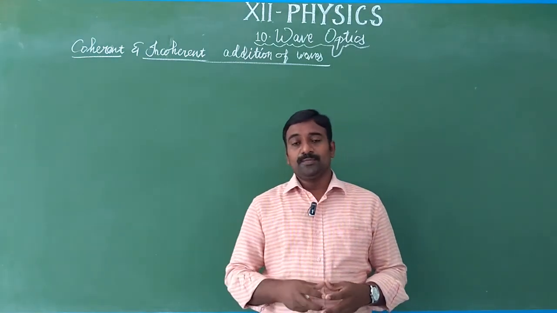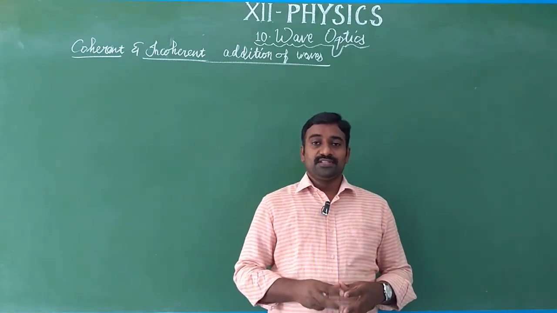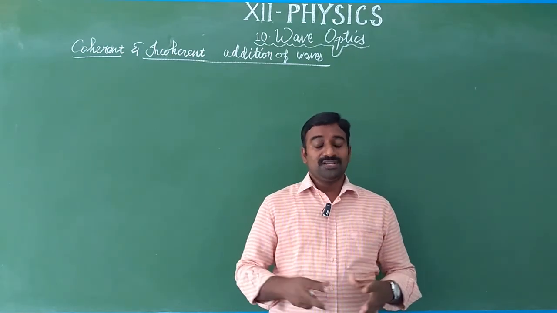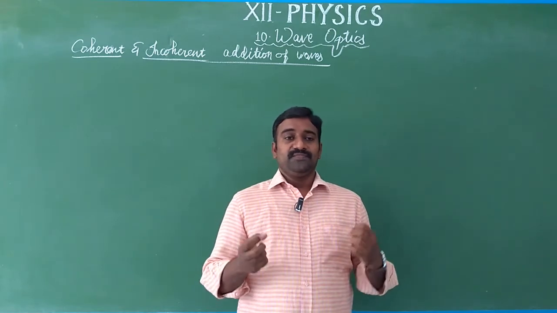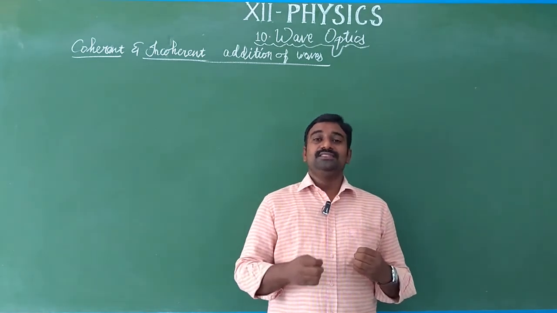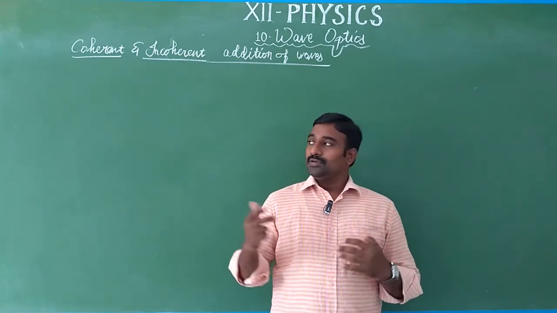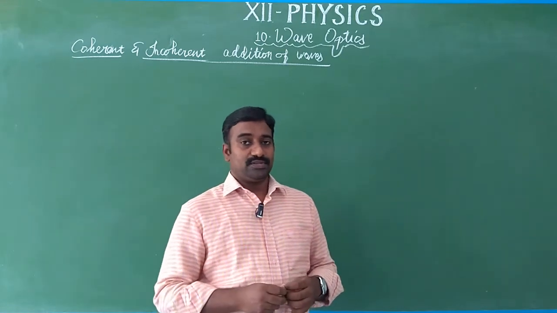Now in this coming topic we are going to discuss the interference of light waves, that is, the superposition of two waves. So what is called interference? Interference is nothing but it tells us whether the light is bright or dull. So we are going to discuss the interference from the superposition of two light waves.